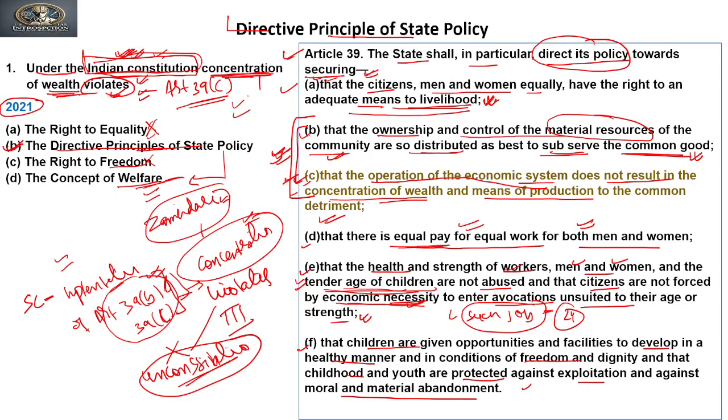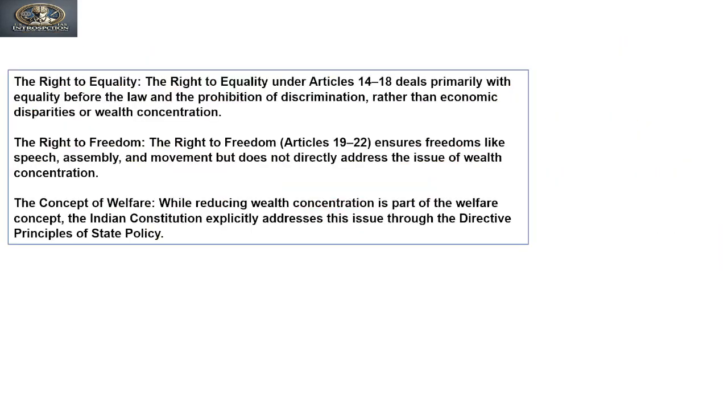Now if we see the explanation of this, as we have discussed, the right to equality under Articles 14 to 18 deals primarily with equality before law and prohibition of discrimination rather than economic disparity or concentration of wealth. The right to equality is a political right, right? Whereas the DPSP is about economic justice. So this is the difference between this and concentration of wealth, which talks about economic justice.